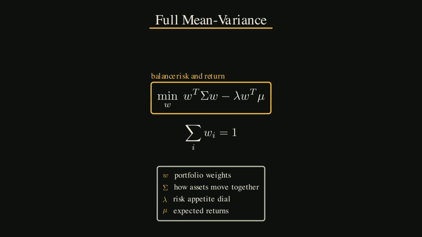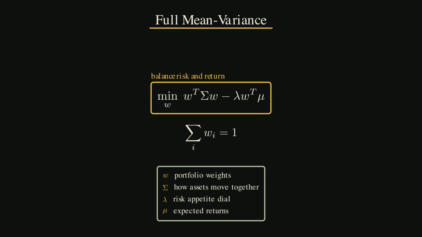Kritzman, Page, and Turkington argued that the apparent superiority of 1 over n came from implausible expectations created by rolling short-term samples. In plain English, the optimizer was being fed bad guesses. The equal weight rule won because it did not eat the bad guesses. But when the expected return inputs were long-term, stable, or simply plausible, the optimizer won. This is the core lesson. Optimization is not a substitute for judgment. It is a tool for organizing judgment.